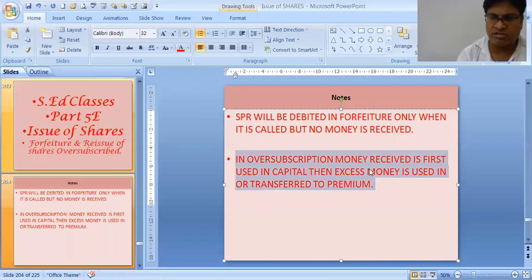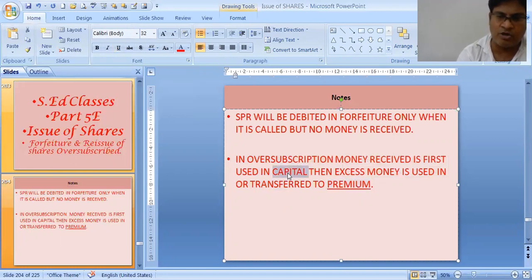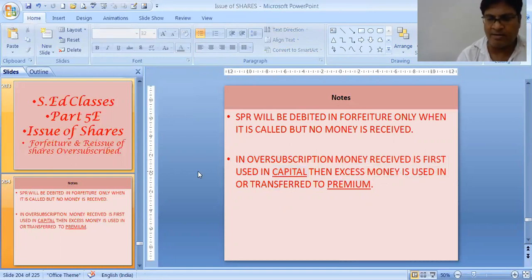In oversubscription, the money received is first used for capital, then the excess money is transferred to premium. Remember this: first capital and then premium.